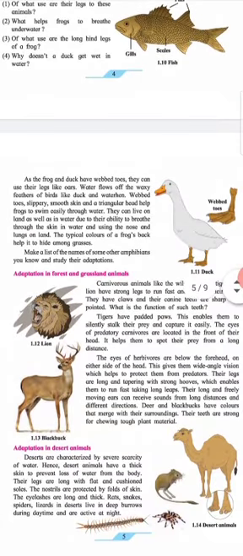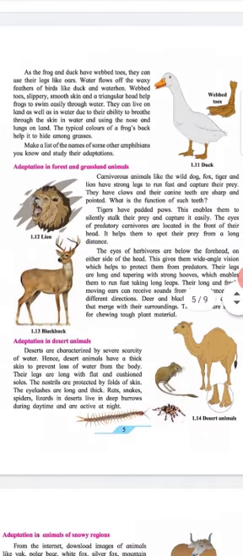As the frog and the duck have webbed toes, they can use their legs like oars. Water flows off the waxy feathers of birds like duck and water hen. Webbed toes, slippery smooth skin, and a triangular head help the frog to swim easily through water.